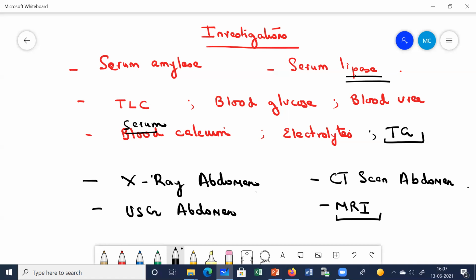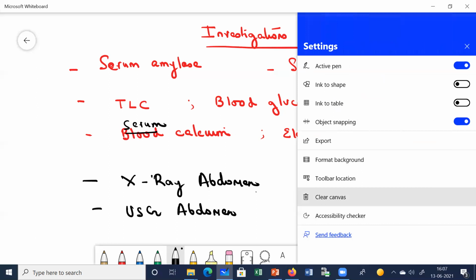Clear? So how do we make the diagnosis? Remember, I'll just tell you 3 criteria, out of which at least 2 of the following criteria, if present, then we will confirm it is a case of acute pancreatitis.